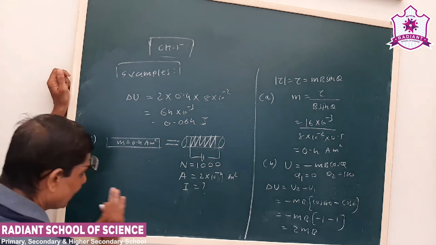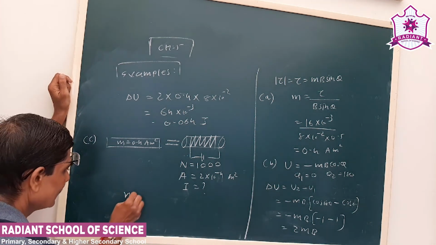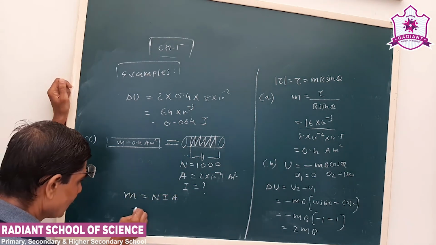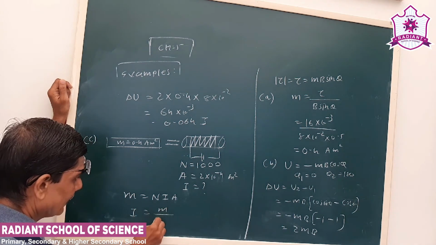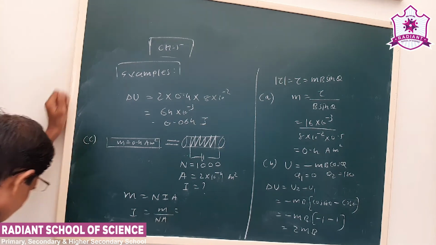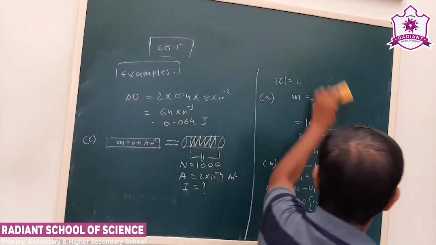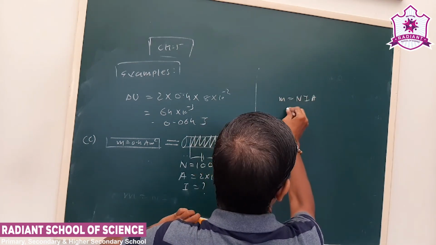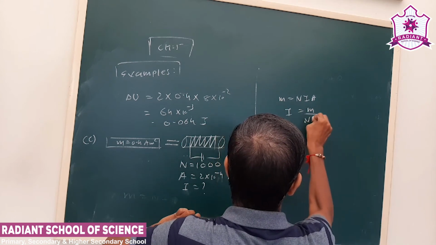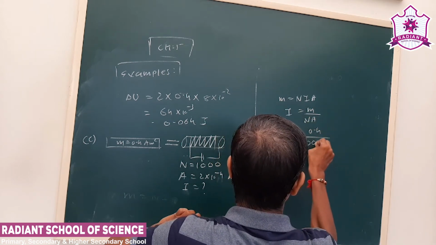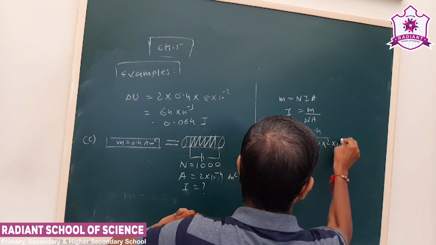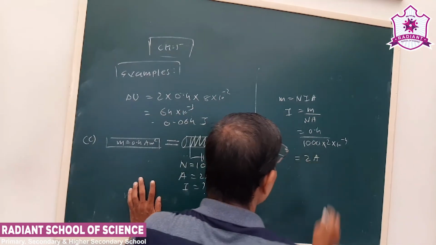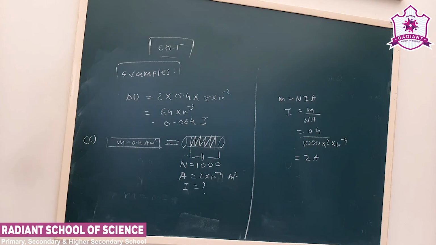So our formula, okay, what is the formula of the dipole moment? M is equal to NIA, that we have seen in lesson number 4 also. In this lesson also we use the number of turns. So I is equal to M upon NA. Okay, now M is 0.4, the number of turns is 1000, area is 2 into 10 to the minus 4. Okay, now we have to simplify, so we'll get the answer. Okay, so this is the third part of the question.